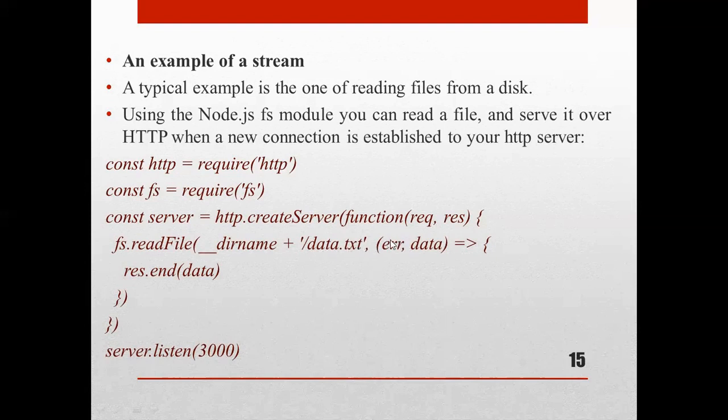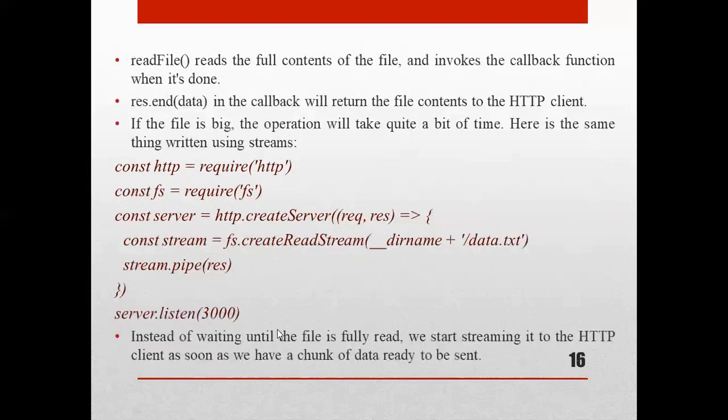Then if there is any error, it will return that error, otherwise it will read that file. And at last response.end(data). And at last we are going to listen for incoming requests at port 3000.